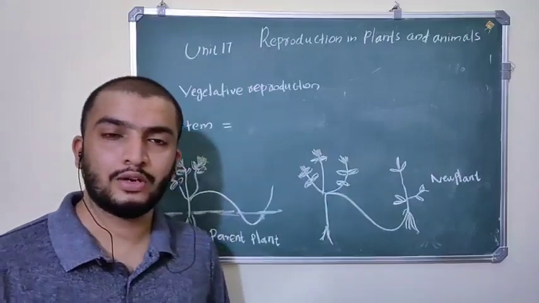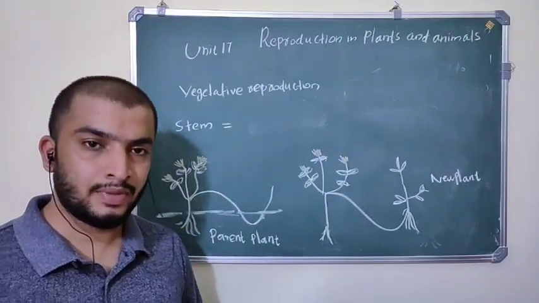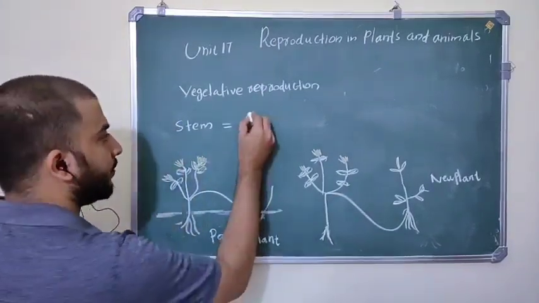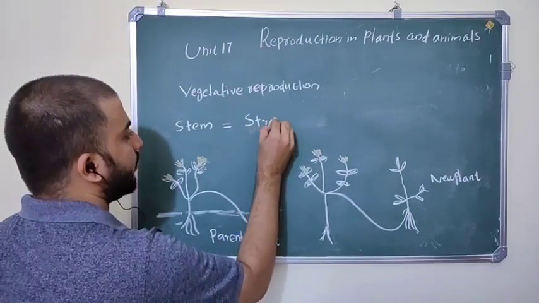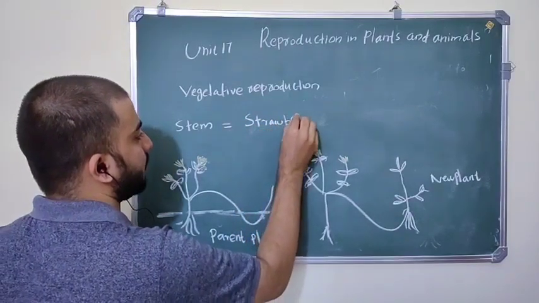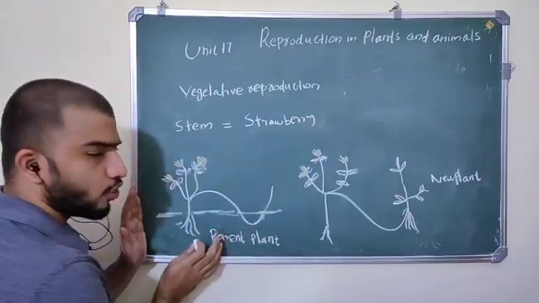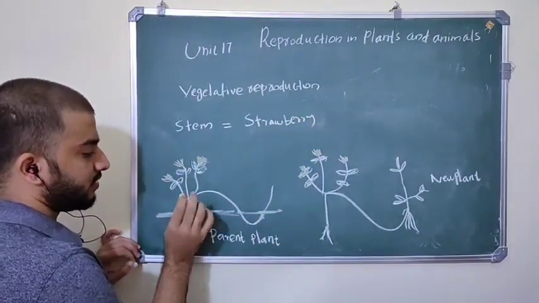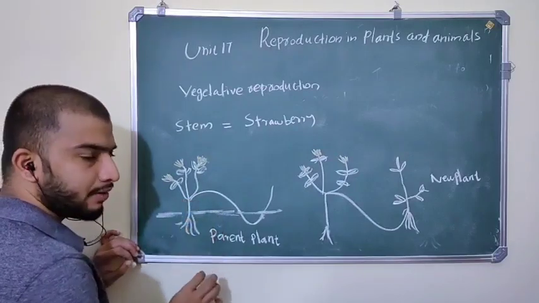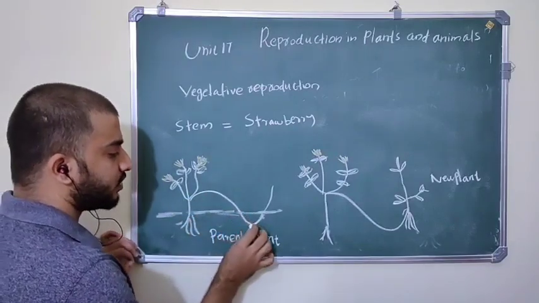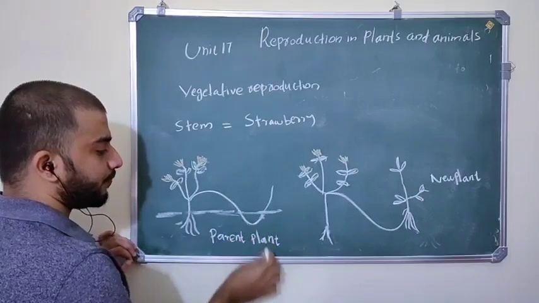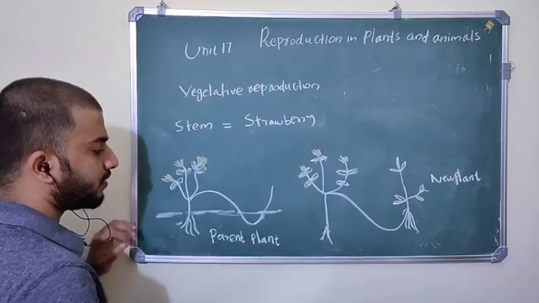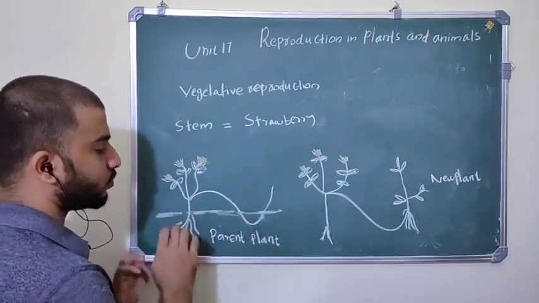Next, vegetative reproduction by stem. For example, in strawberry. This is a strawberry parent plant, and one of the aerial weak stems of this parent plant bends and touches the ground. Then it is covered by soil.